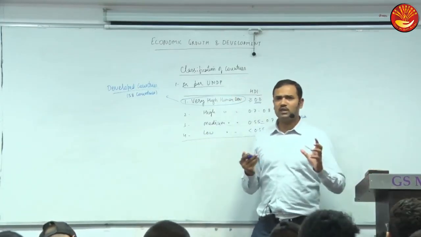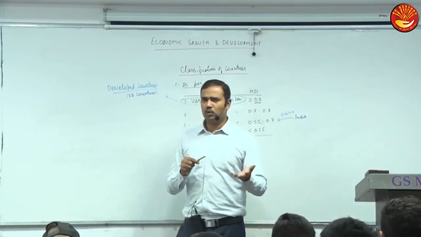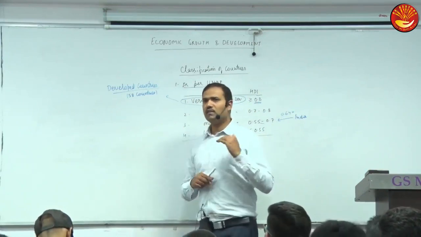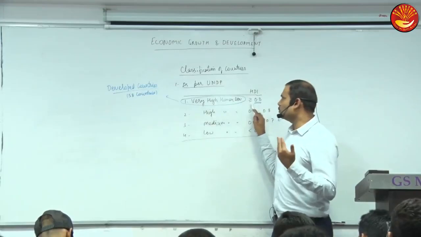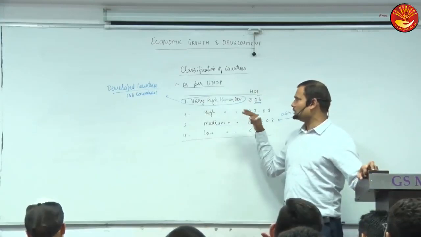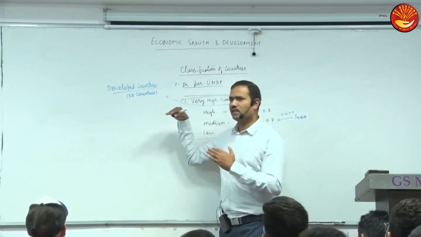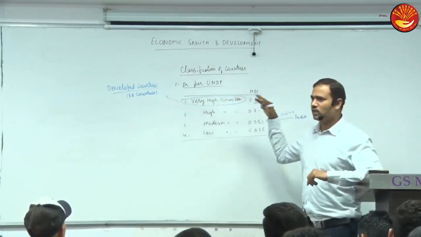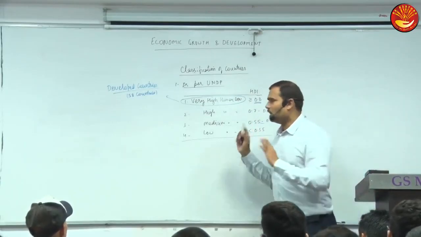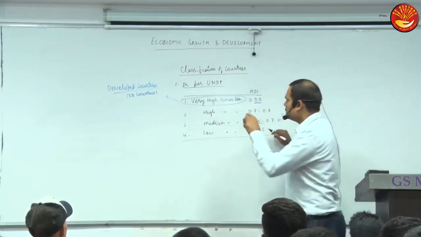Earlier, economists used to say countries which lack development, like there is unemployment, poverty, low quality of life, are underdeveloped. But is there any dividing line? That is also very subjective. So they have given a dividing line: HDI value of 0.8 or more is developed. Does it seem somewhat satisfactory? Yes, but can we consider it perfect? No, perfection is not possible, because how do we assess where to draw the line? 0.8, why not 0.9? So we have to take a value judgment. But by and large it is quite satisfactory and practically also used. Clear? This is the classification by UNDP.